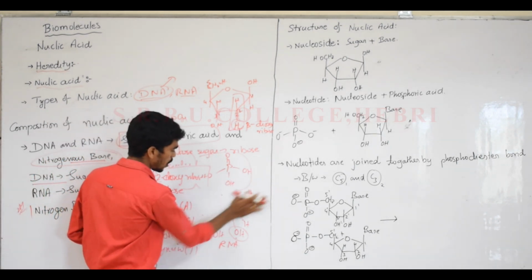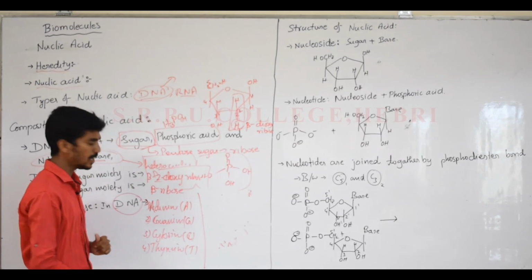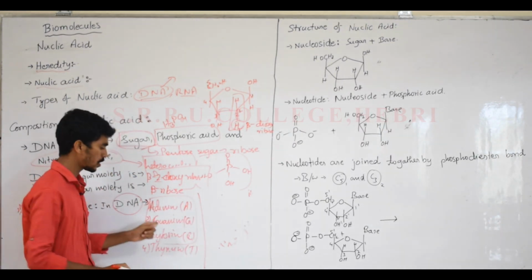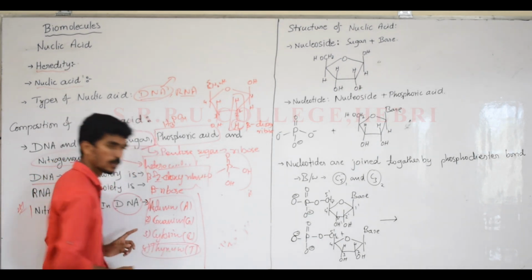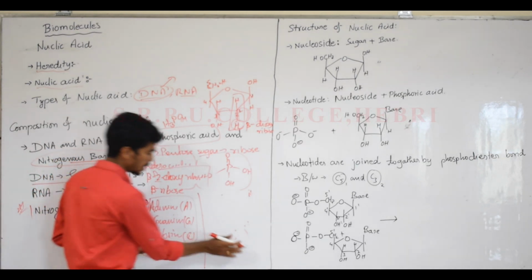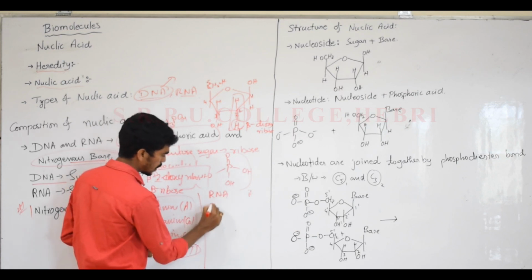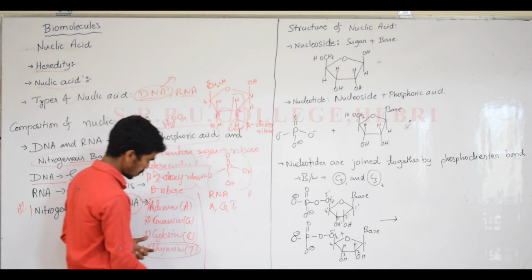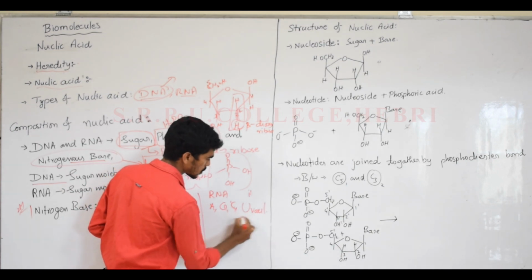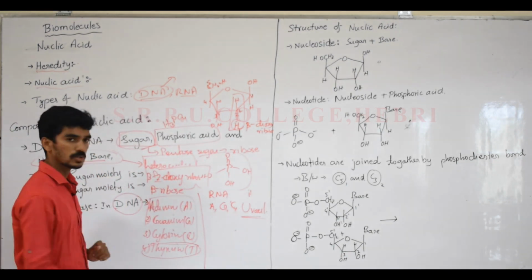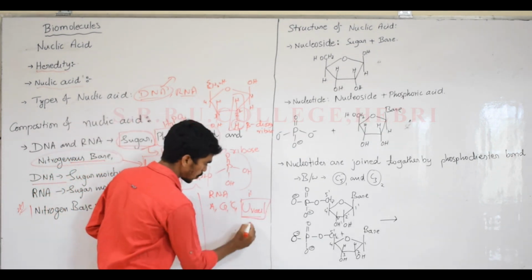Then, what are the nitrogenous bases present in RNA? That was for DNA. In RNA, the first 3 are the same: adenine, guanine and cytosine are the same in RNA also, instead of thymine. Thymine is replaced by uracil moiety. So in RNA we write adenine, guanine, cytosine, and instead of thymine we should write uracil. This may also be asked as a 1 mark question: write the nitrogenous base present in RNA, not in DNA. You should write uracil, that is U.